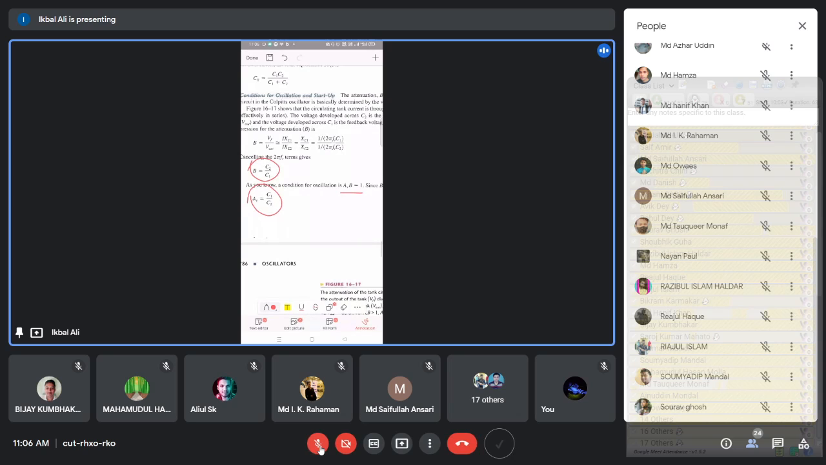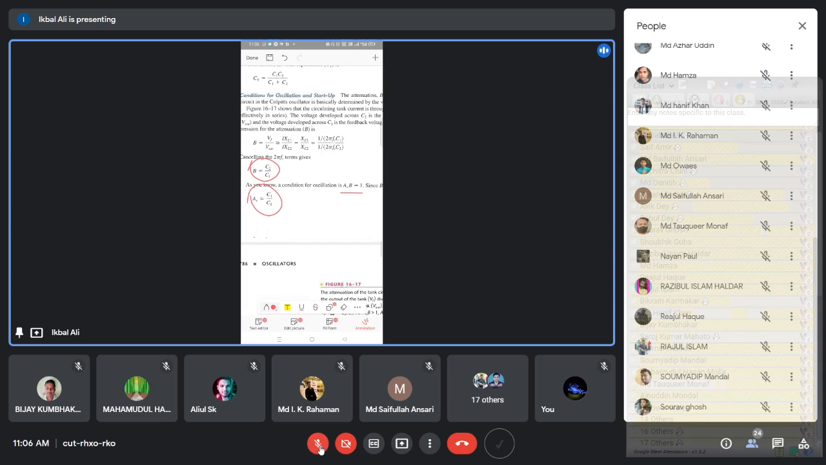I am telling you from my experience that in this Colpitts oscillator, the C1 and C2 ratio is very, very important. When you design the Colpitts oscillator circuit, the C1 and C2 ratio is a very sensitive ratio for having oscillation at the output of the circuit. So you should be careful to choose C1 and C2 in such a way that this ratio satisfies this condition.